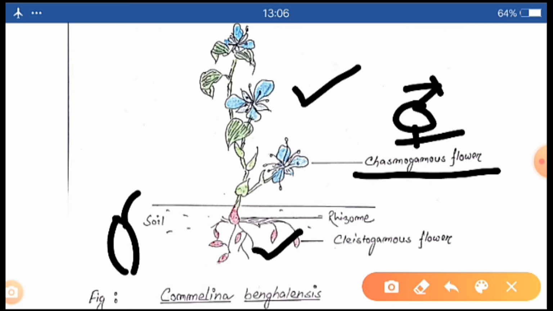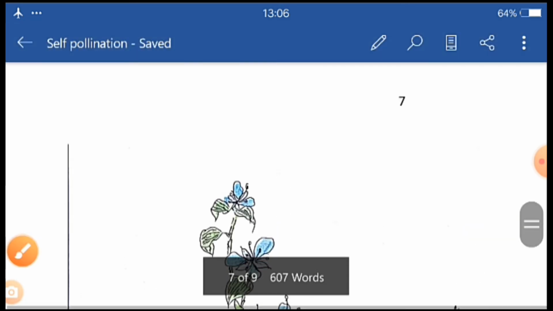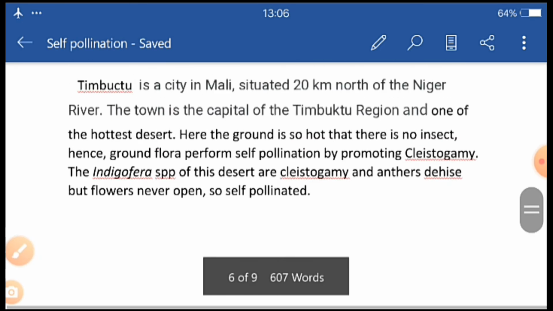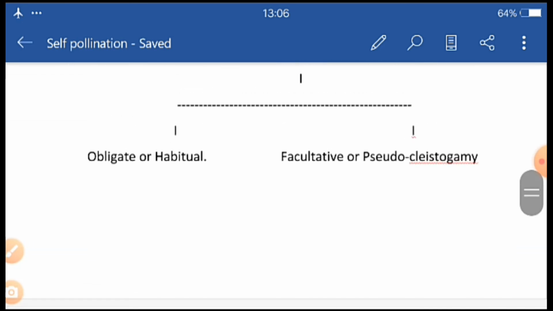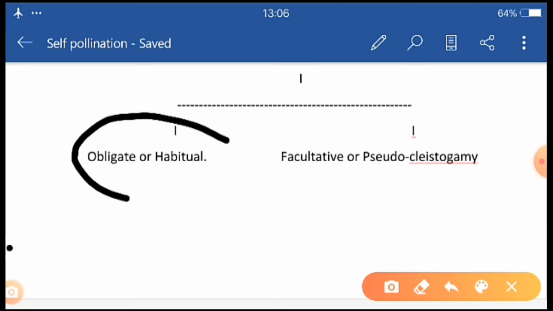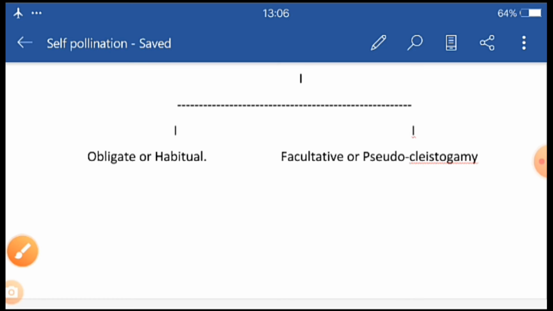So such cleistogamous flowers are habitual. So the underground flowers of Commelina are obligate or habitual cleistogamous.